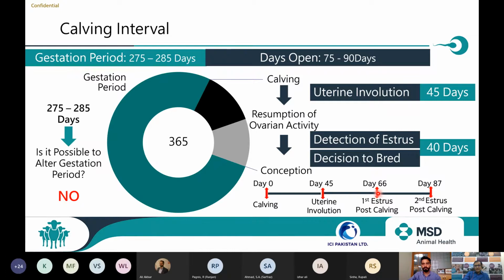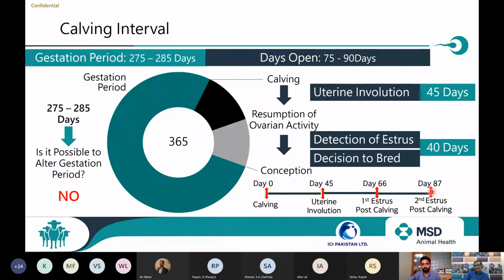Then if we miss it, or if it does not happen, many times we take the decision that okay, we can leave the first estrus, we will breed the animal on the second estrus. There are different schools of thought regarding that. Should we leave it, should we not leave it? That also we will discuss. Then the second estrus which you get is at around day 87. At this point the animal should be conceived.